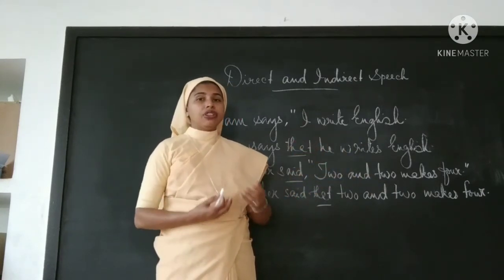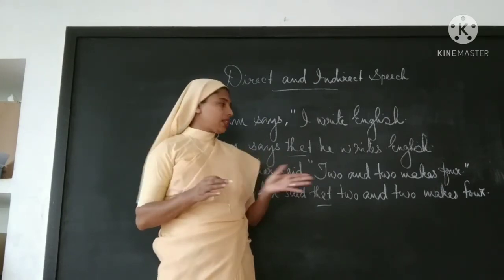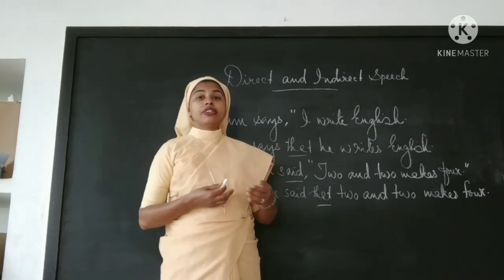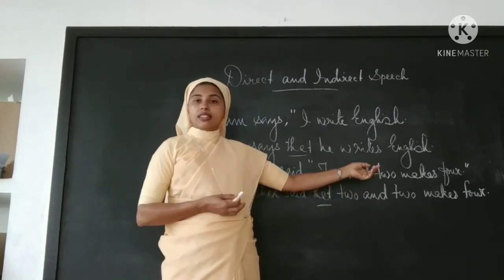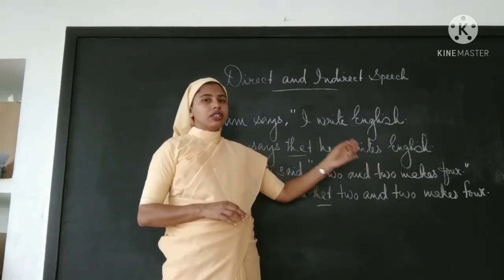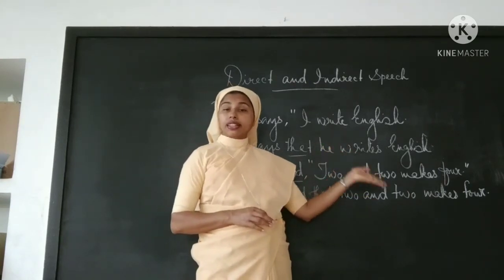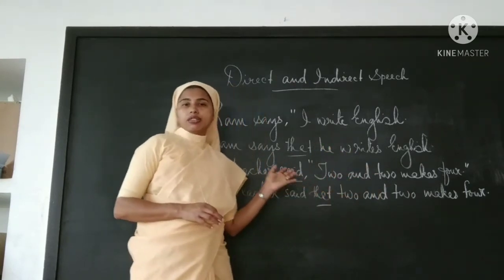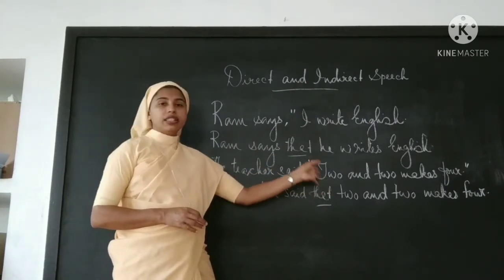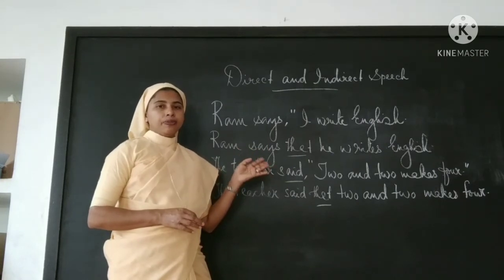So for scientific truths and medical calculations and also mathematical calculations, there is no change of tenses in the exact speech of the speaker. The pronoun changes and other changes will be there, but only the tense will not be changed. Okay, you must remember this.